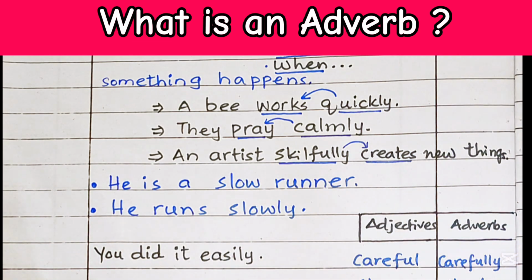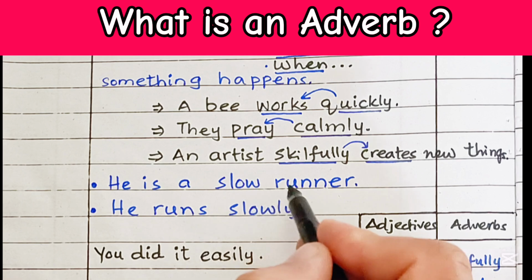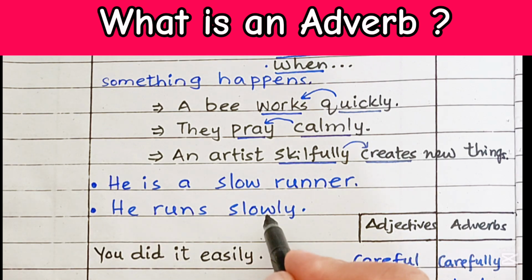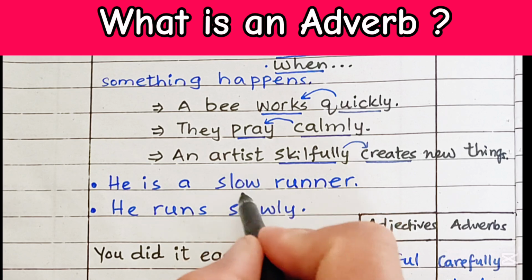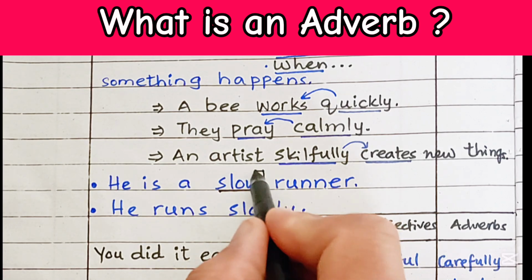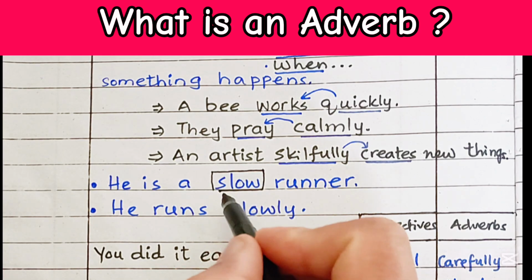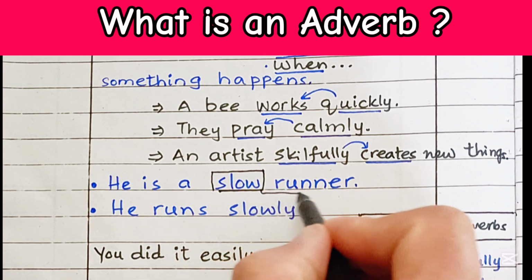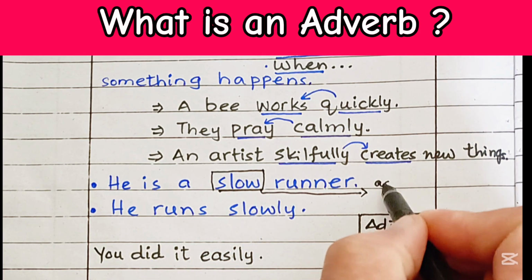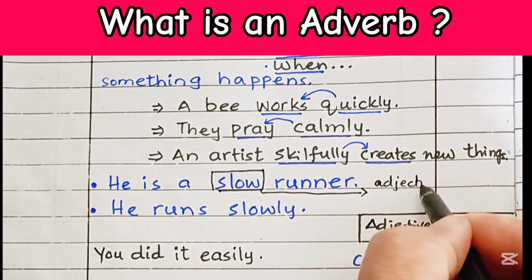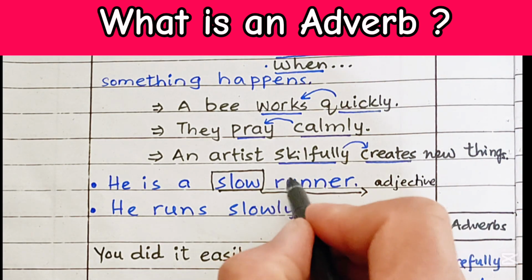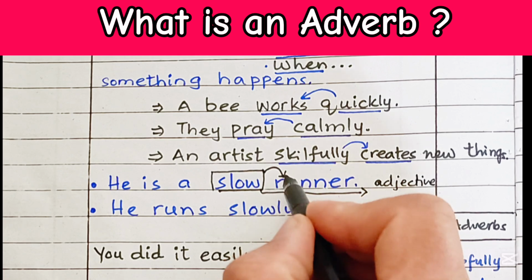Now take another example. In this case, he is a slow runner and he runs slowly. Over here in this sentence, the word slow, what is this? It is an adjective. So over here, the word slow is an adjective for the noun runner.